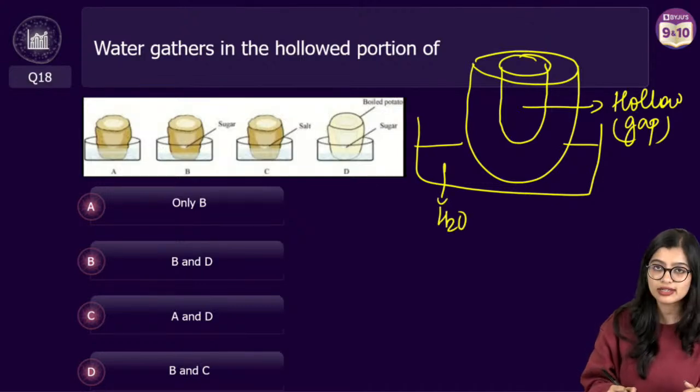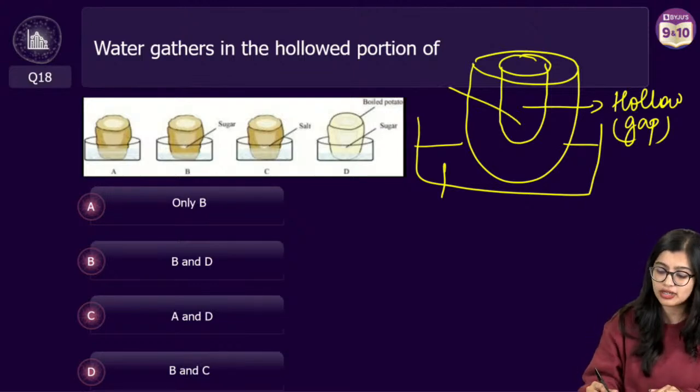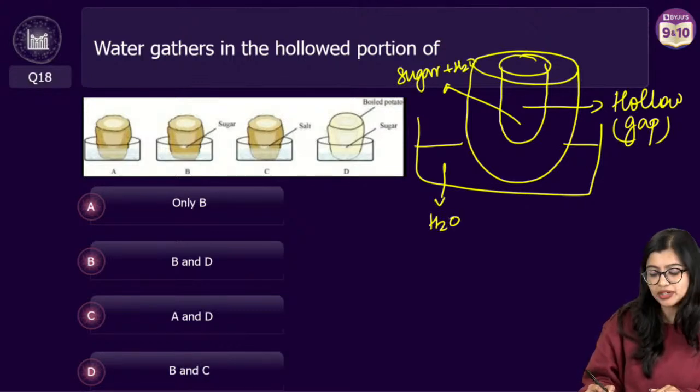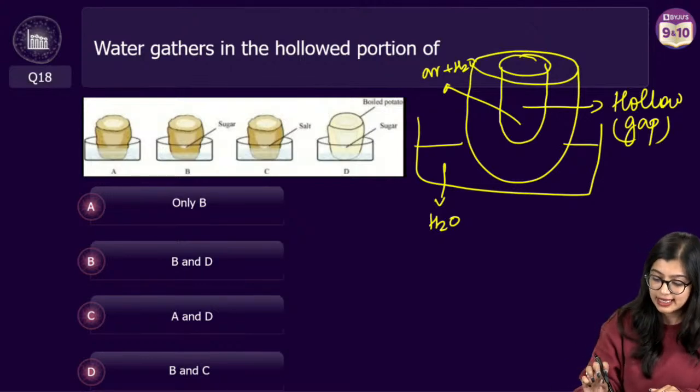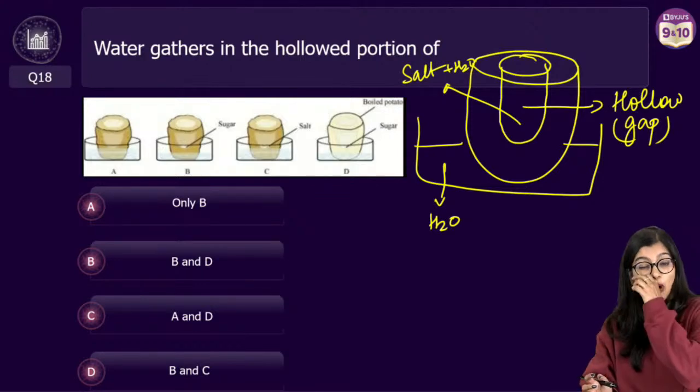In one, only water is there and the potato has nothing inside. That is in A. In the second one there is water, right? Inside we see that there is sugar plus water, while outside there is only water. In the third one we see that there is salt, right? So in C we see that there is salt, while in the fourth one we see that there is boiled potato.